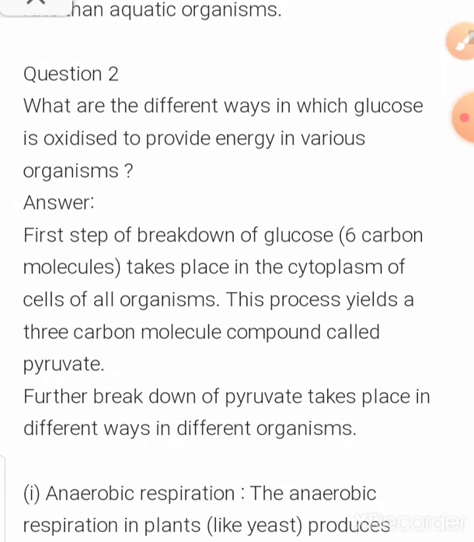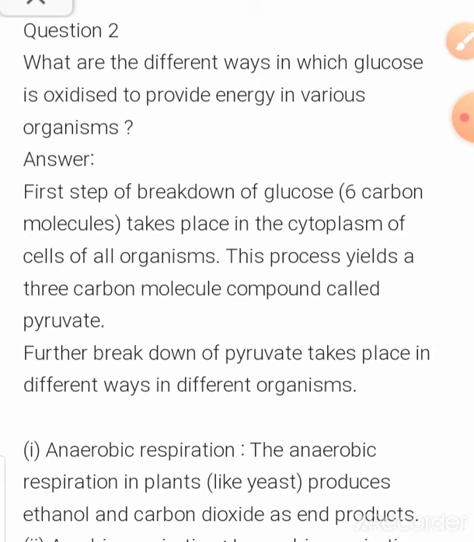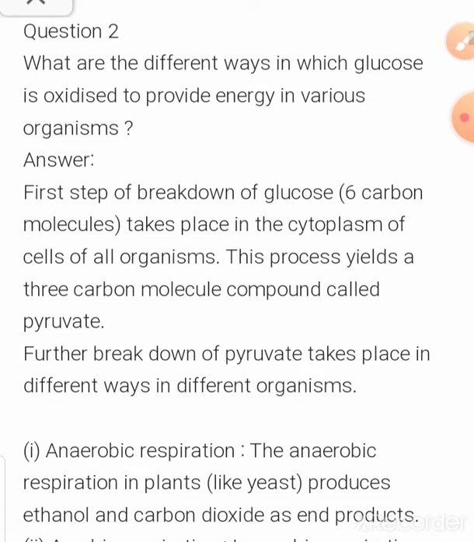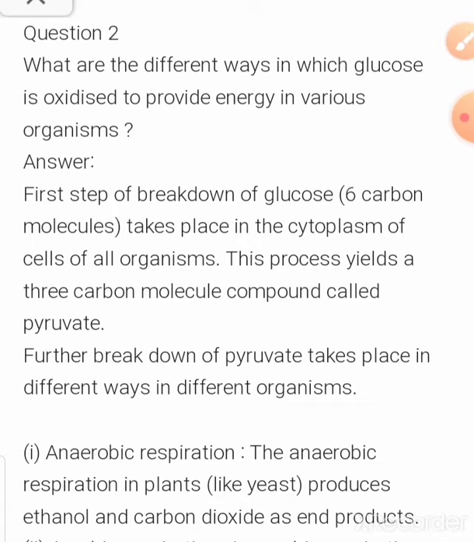Now the second question: what are the different ways in which glucose is oxidized to provide energy in various organisms? The different ways in which glucose is oxidized depend on the amount of oxygen. Either this reaction is aerobic or anaerobic. On this basis there are different ways in which glucose is oxidized to produce energy. So the first step of breakdown of glucose takes place in the cytoplasm of the cell in all organisms.